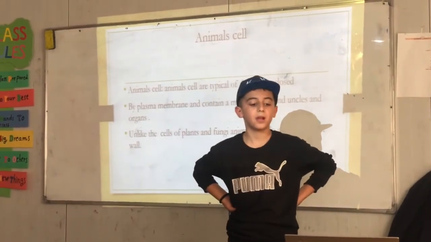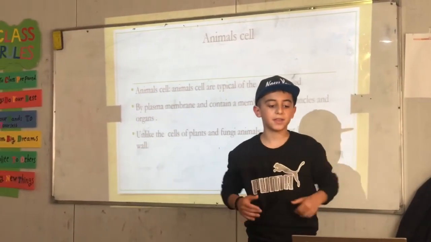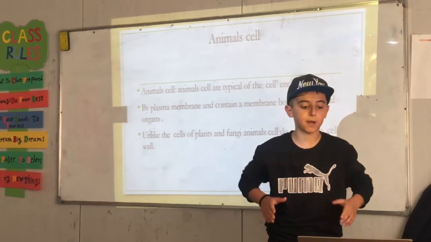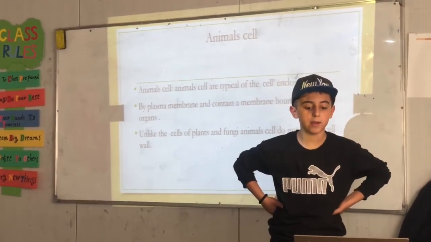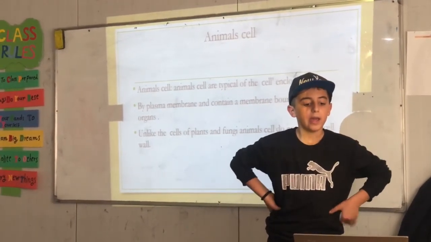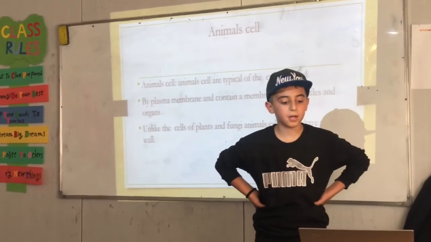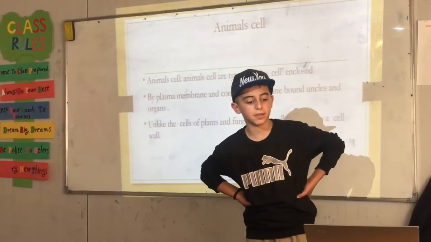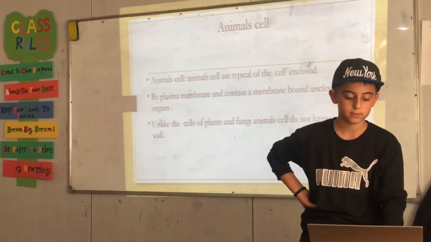Animal cells. Animal cells are typical of cells enclosed by a plasma membrane and containing membrane-bound organelles, like the cells of plants and fungi. Animal cells do not have a cell wall.